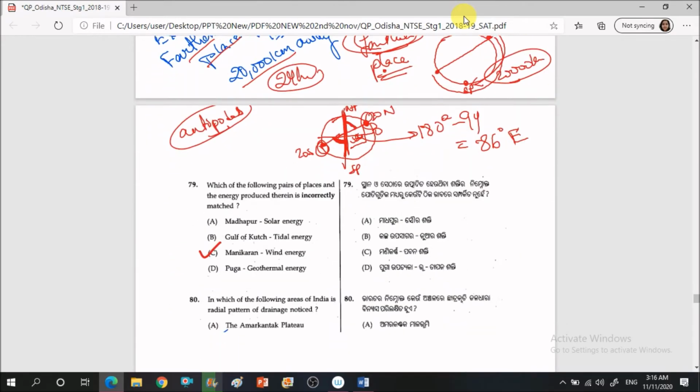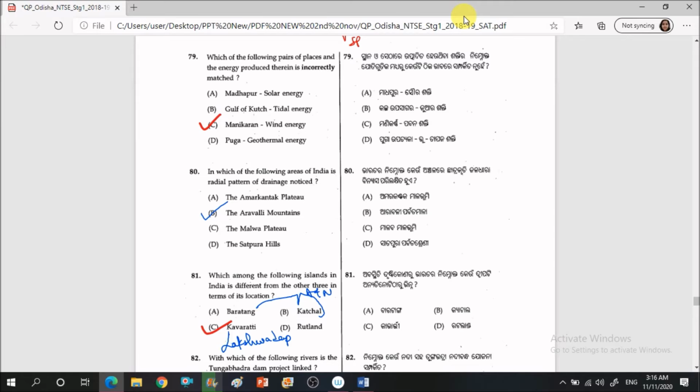So we should move to the next question now. Which of the following pairs of places and the energy produced there is incorrectly matched? We have to find that out. So Madhapur and solar energy, that is correct. Gulf of Kutch and tidal energy, that is also correct. Puga Valley for geothermal energy, that's correct. But Manikaran is not known for wind energy, so this is wrong. So option C is correct here.